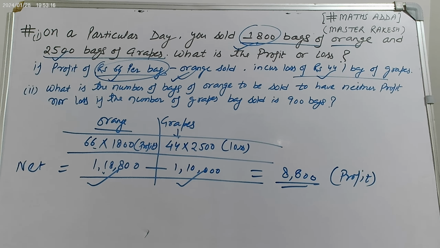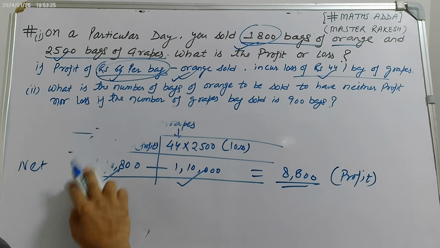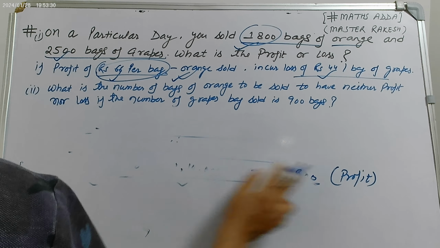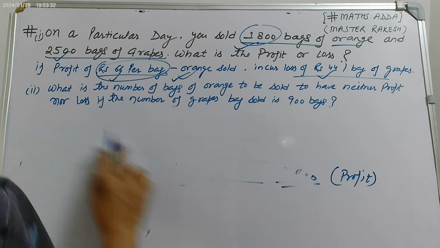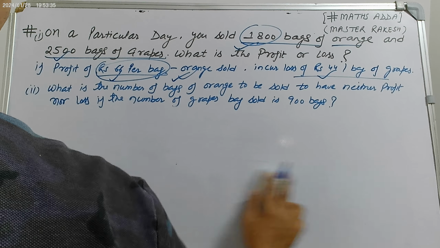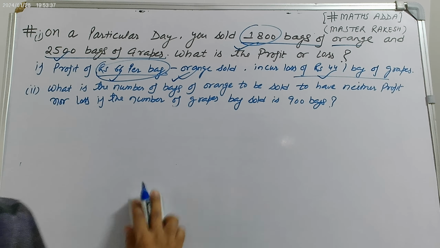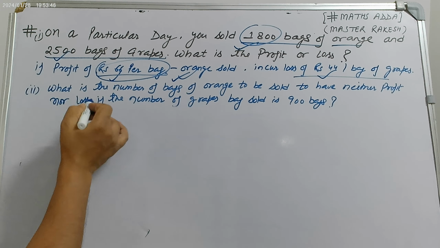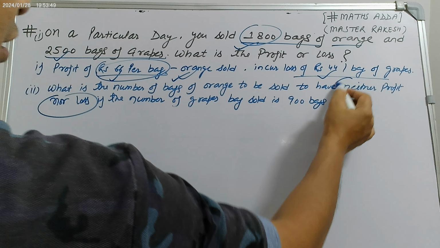So this is part 1, and now part 2. It is asking the number of bags of orange to be sold to have neither profit nor loss. Neither profit nor loss means there should be no profit and no loss. It is known as the break even point. This is known as break even, so we have to find break even: neither profit nor loss.